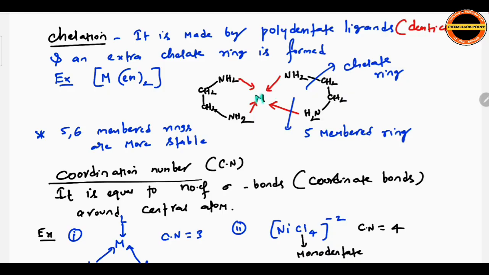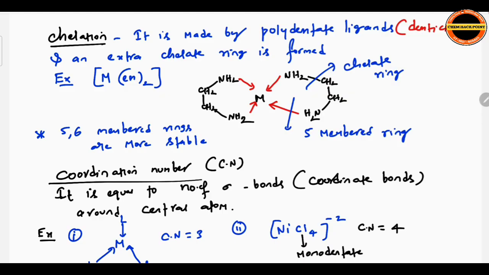For example, you see here there is metal M. Here there is one ethylene diamine molecule. Here also there is one ethylene diamine molecule. 2 en we mentioned. So ethylene diamine, 2 amine groups. Each molecule forming 2 coordinate bonds because denticity is 2. Other side also it is forming 2. So now you see this part. How many membered ring is it? 1, 2, 3, 4, 5. It is 5 membered ring. Left side also with respect to M total again 5 membered ring.